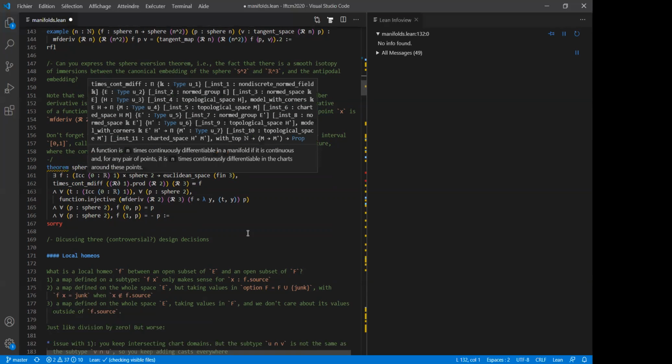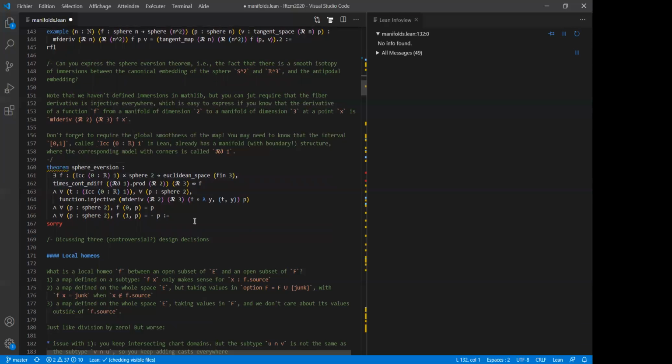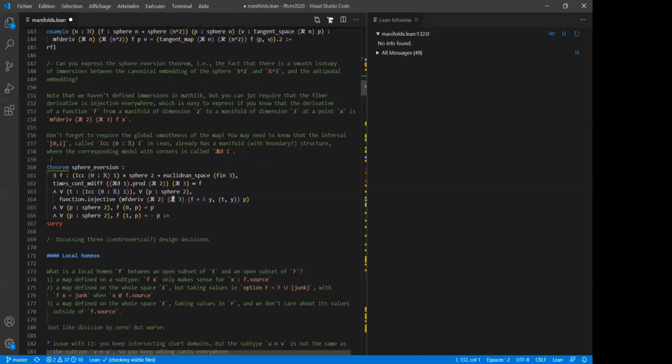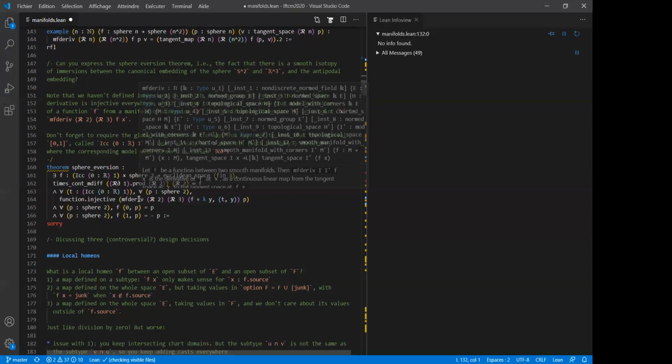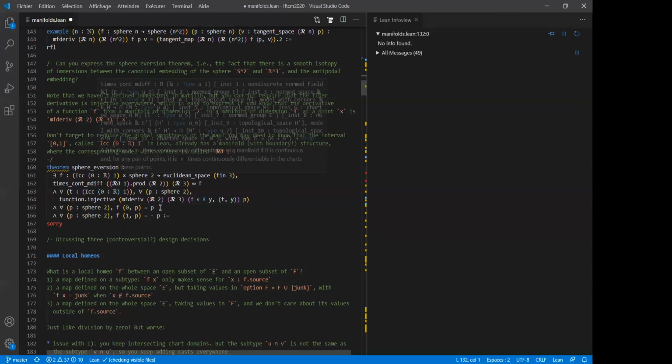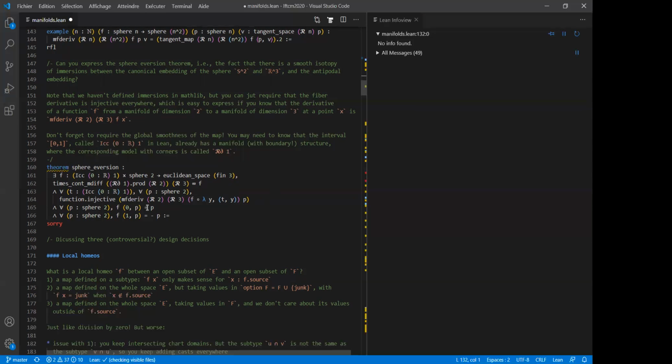So the map should be smooth, and it should be an immersion along the fibers. I mean, the derivative along the fiber should be everywhere injective, and this you can write because you can write the derivative from the sphere to R3 of your function, because we have derivatives of functions between manifolds, and it's a linear map between some vector spaces. So asking that it's injective makes perfect sense. And then you want that this smooth path of immersions on the left at 0 is just the identity, and on the right at 1 it's just the antipodal map.